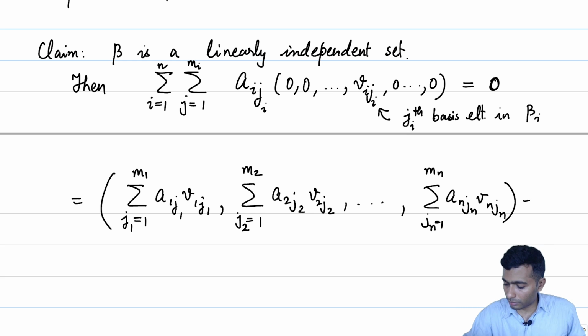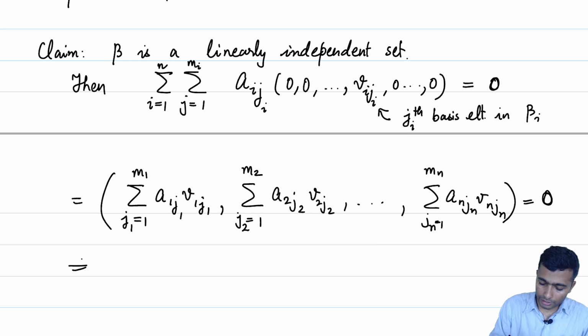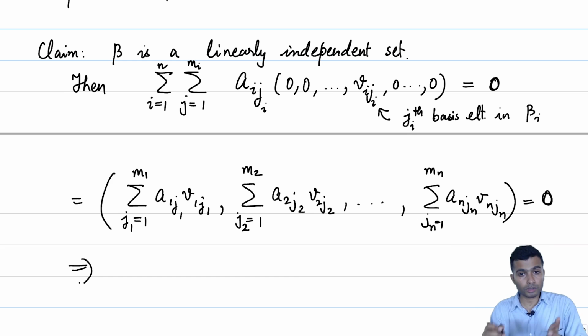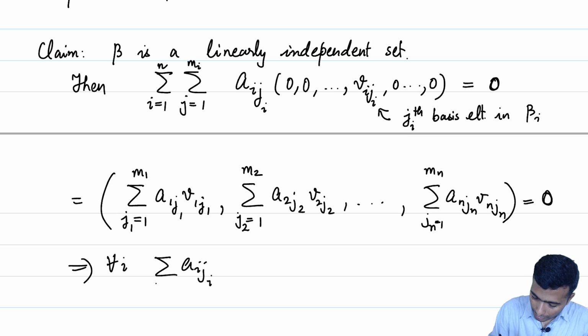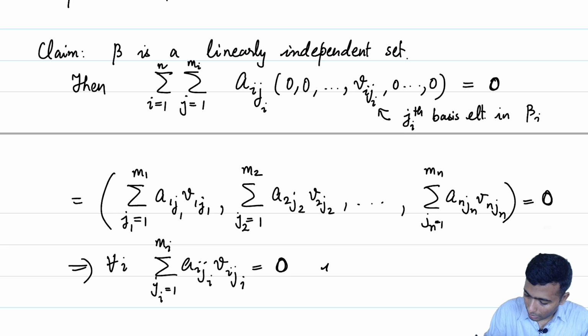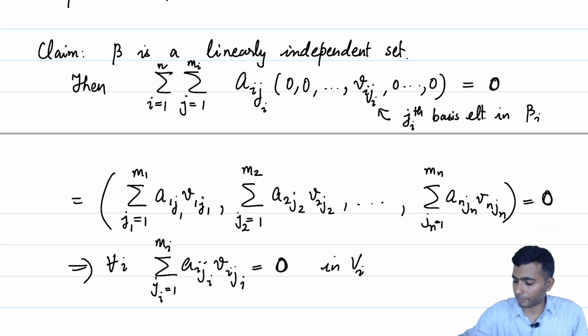But this is equal to 0 implies that each of the components is individually 0. This implies that for all i, the sum over j_i going from 1 to mi of a_ij_i v_ij_i is equal to the 0 vector in Vi.